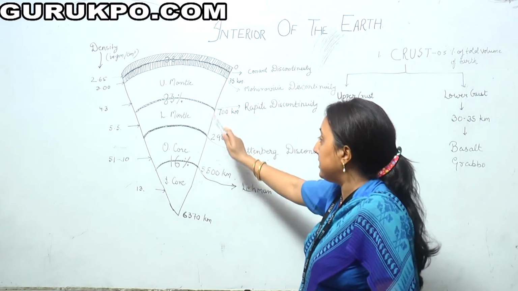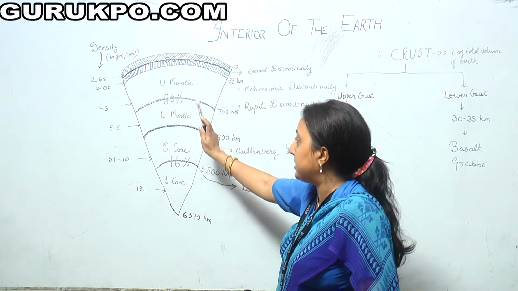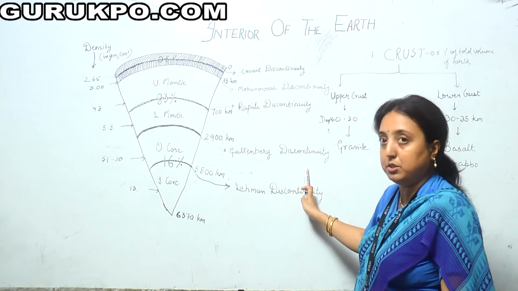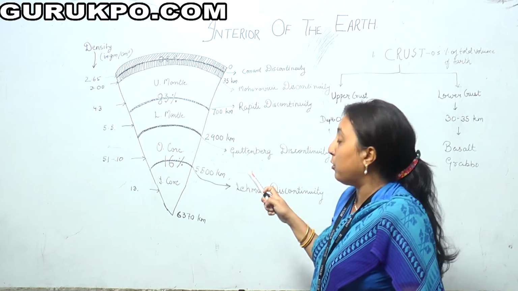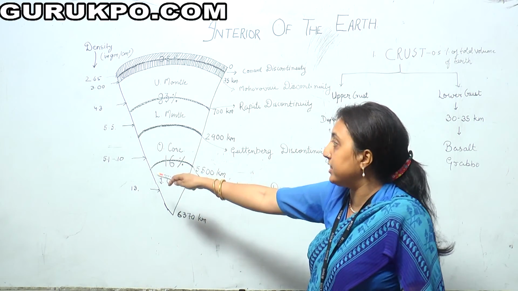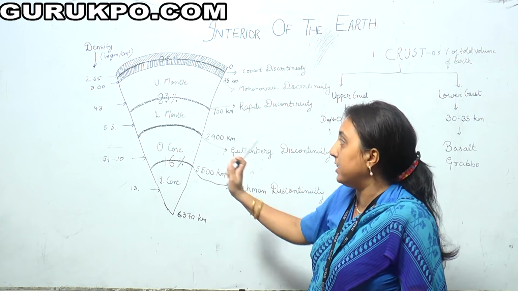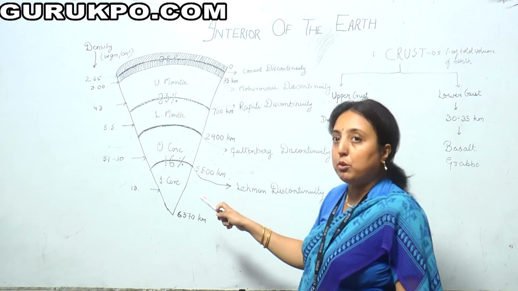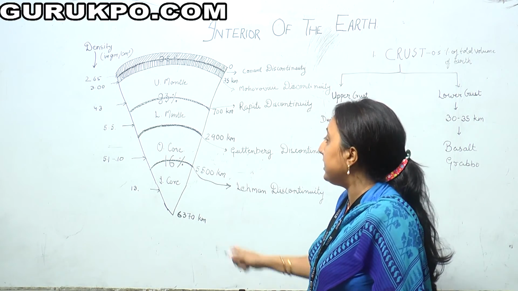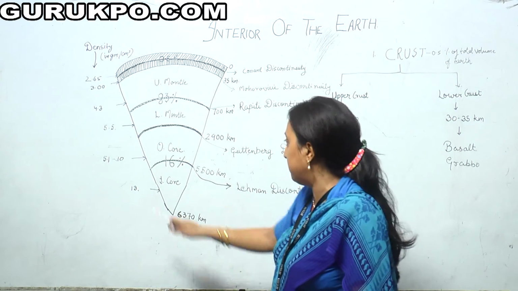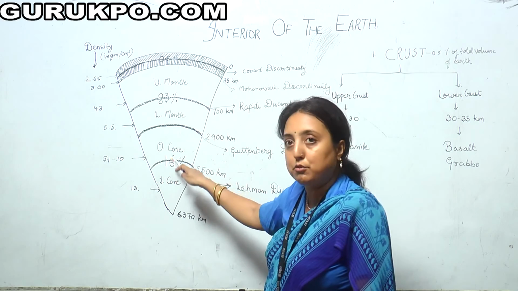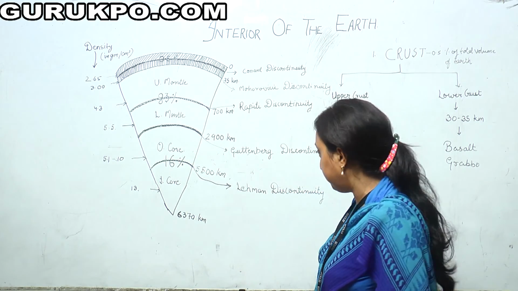At the boundary of the lower mantle and the outer core, there is a discontinuity known as the Gutenberg discontinuity. The outer core is somewhat in a molten, liquid form and its average density is 5.1 to 10 gram per centimeter cube. The inner core is in solid form. It is made of nickel and ferrous, it is very solid, and its average density is 13 gram per centimeter cube. The core as a whole comprises 16% of the total volume of the earth's interior.